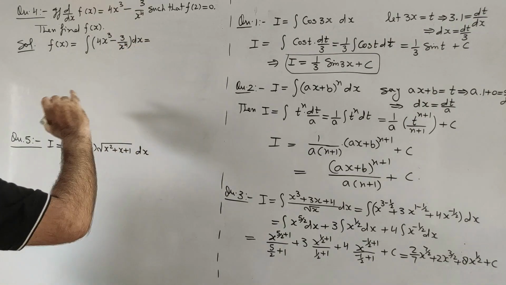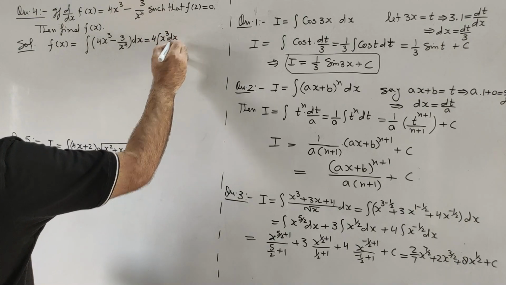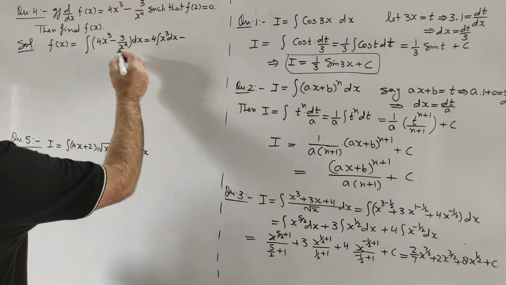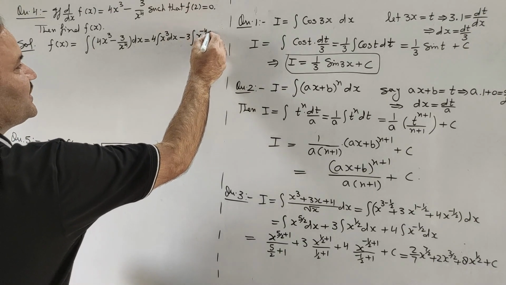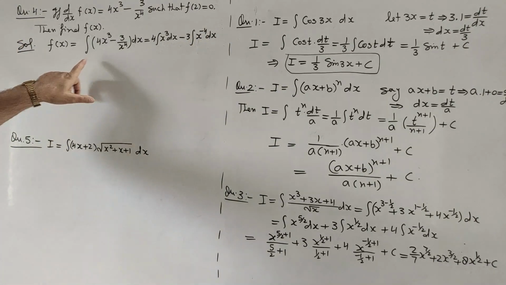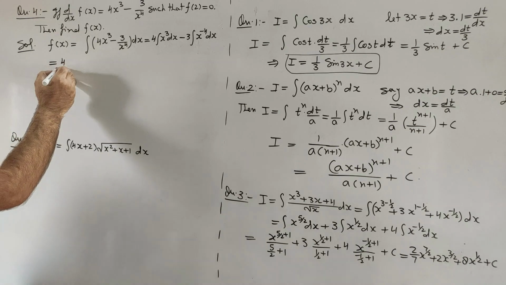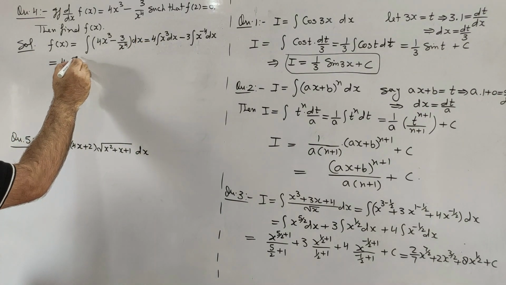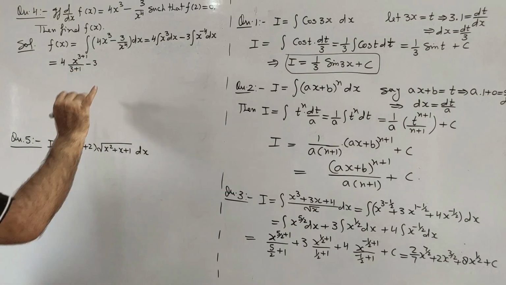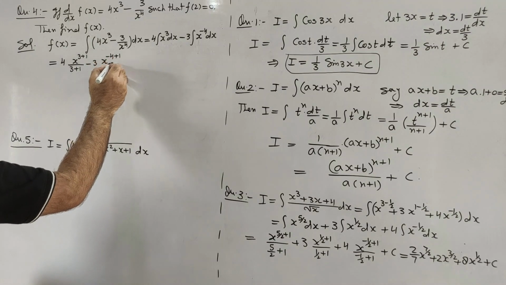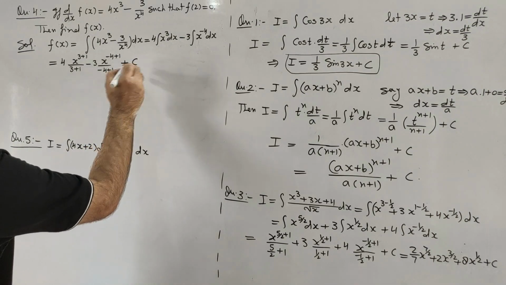This will give us 4 outside the integration, integral x cube with respect to x, minus 3 outside the integration and x to the power minus 4 with respect to x, because integration is distributive over addition or subtraction. This is equal to 4 integration of x cube, x to the power 3 plus 1 upon 3 plus 1, minus 3 x to the power minus 4 plus 1 upon minus 4 plus 1, plus constant of integration c,